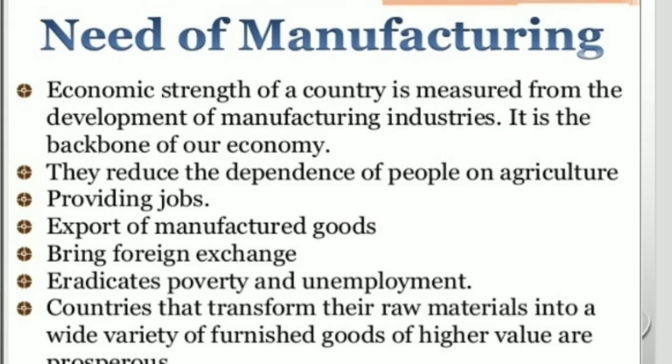It is mentioned here that it is going to reduce dependence on agriculture. Now, when we got independence, after that the first focus was given to the agriculture sector. So in the very first five-year plan, the focus was given to the agriculture sector because we were lagging behind. But later on, in the same period, it was realized that we should also focus on the industrial sector.